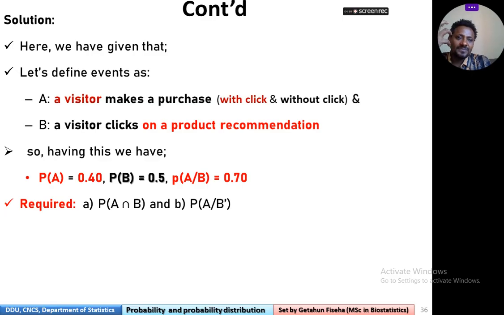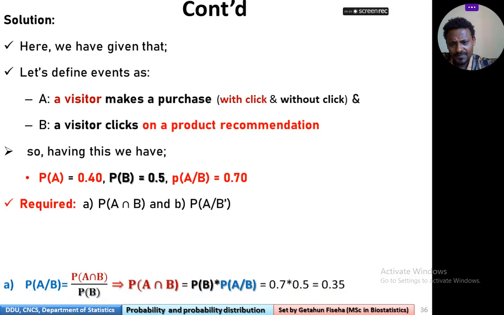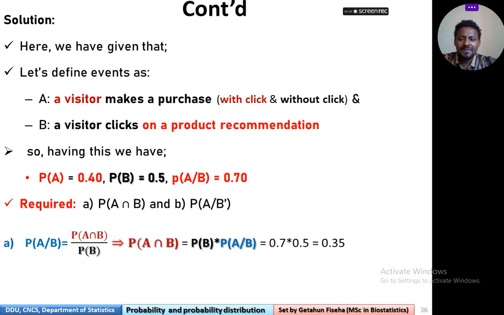the probability that a customer has purchased given that he has clicked on the product recommendation. Probability of A given B is equal to probability of A intersection B over probability of B, where B is different from 0. This implies that probability of A intersection B is equal to probability of B times probability of A given B, which is